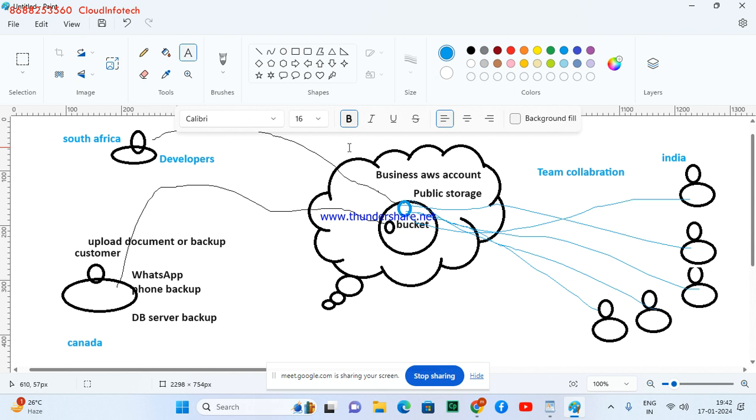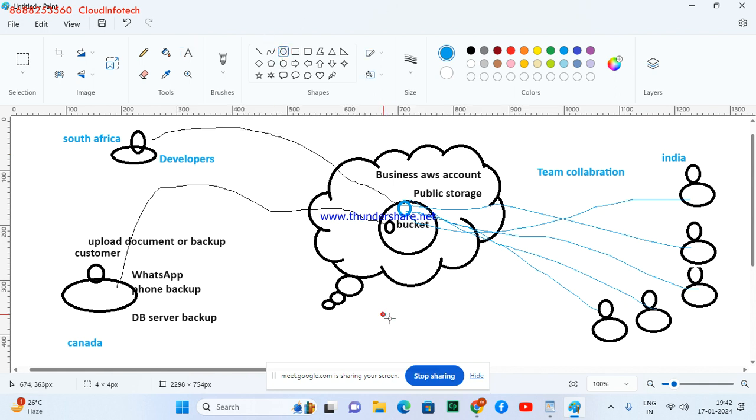So this bucket is a public bucket, so everyone can access it globally from anywhere. There is no restriction. I only have to create a bucket as a container and share it with a specific team or specific customer or client, or a developer.